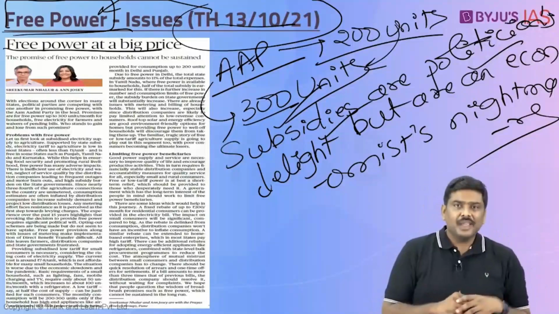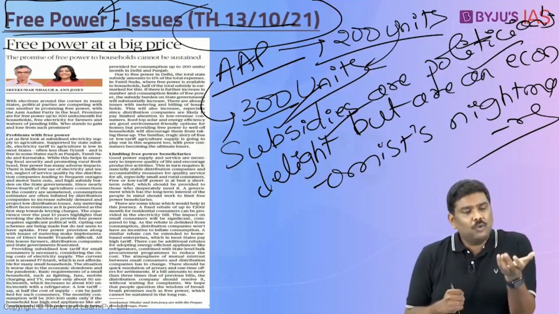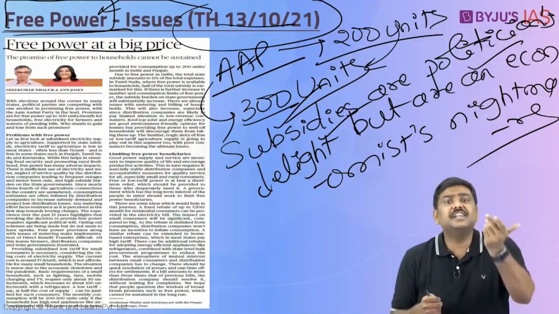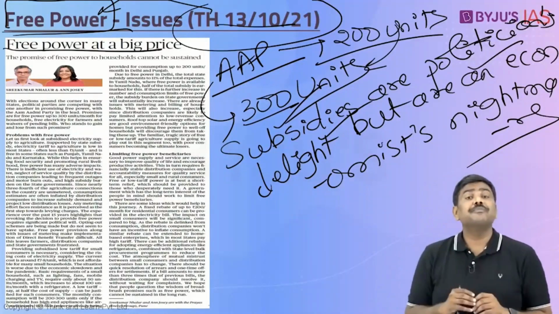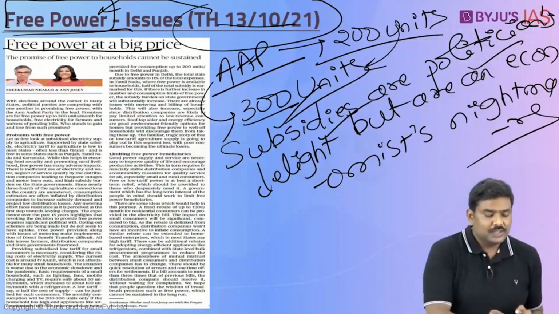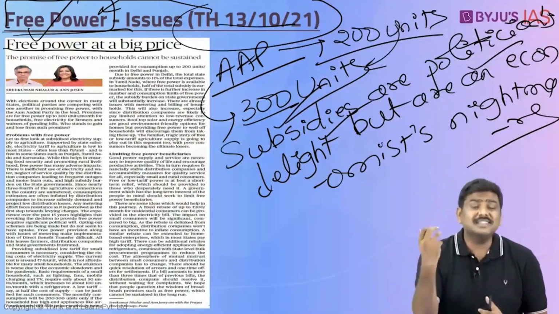Good. In case of agriculture sector, electricity is one of the very important inputs used for irrigation purposes, and you want to provide certain comfort to the farmer by providing this electricity to the agriculture sector, either at subsidized prices or free of cost. Very good. So yes, there are certain positive objectives which are attached to the idea of subsidized or free power supply. What are the issues then? What are the concerns related to free power supply?